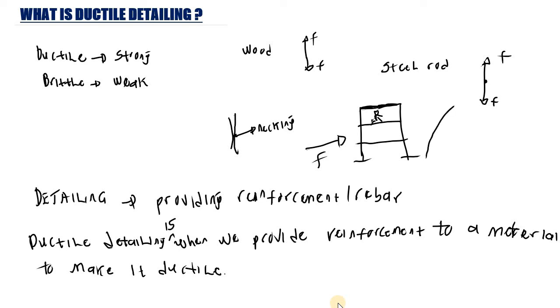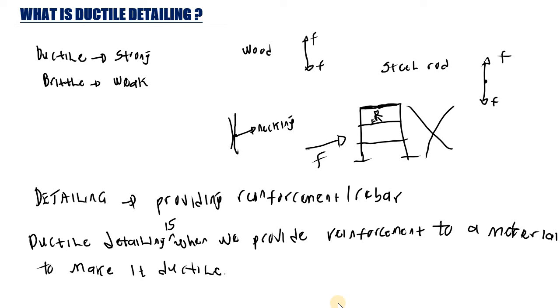The building is going to suddenly collapse because this is a brittle building. So this building is not going to give us any sign that it is going to fail. The building is going to fail quickly. And when this happens, of course, there are going to be a lot of casualties. There are going to be loss of life.